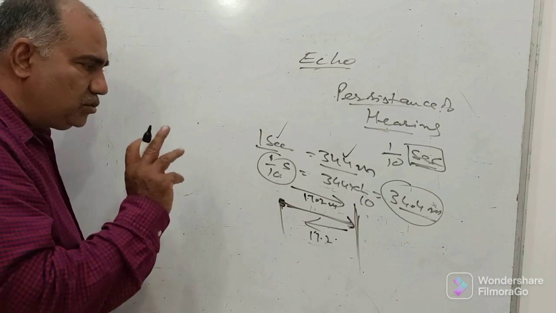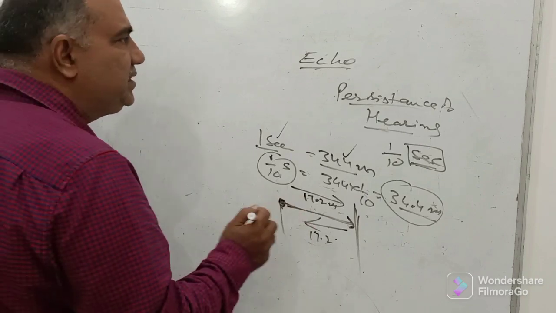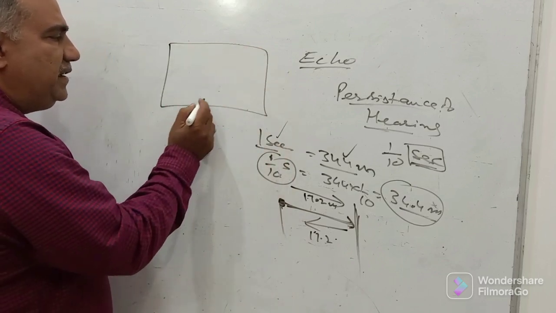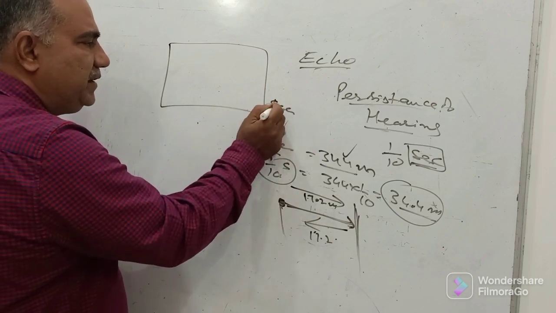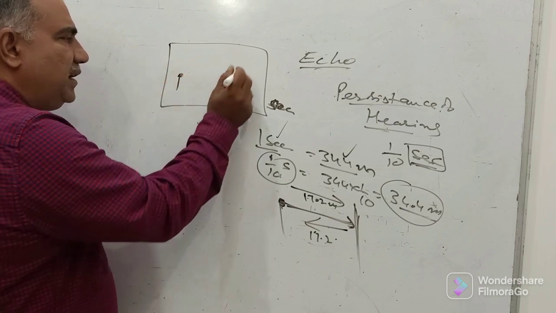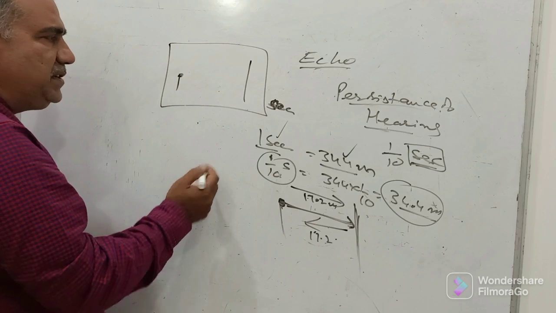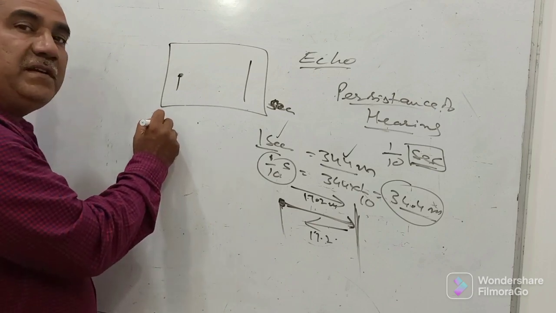Now sometimes this question is asked in another context: suppose the whole experiment is being done in the sea. This is the sea, and all around there is water. This is the source of sound, and this is the distance from where the reflection has to take place. In water, the speed of sound is 1500 meters per second.